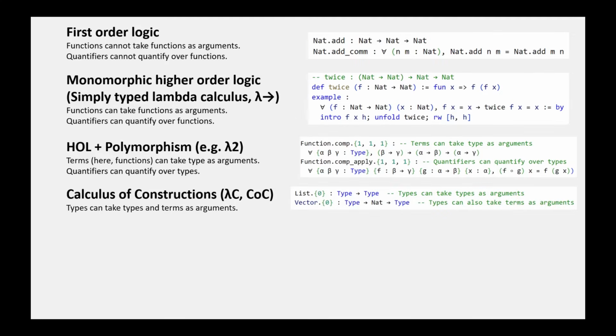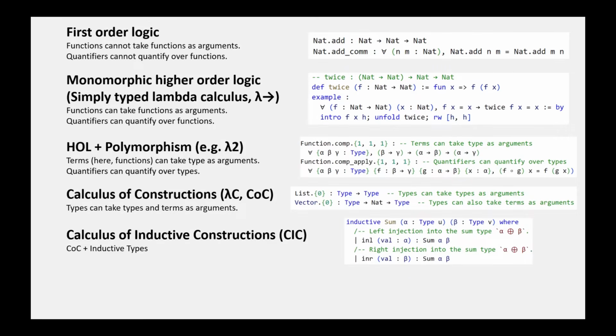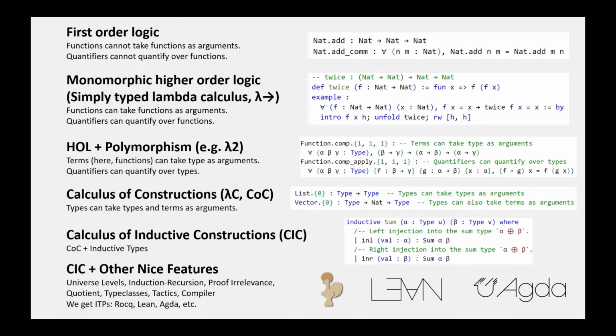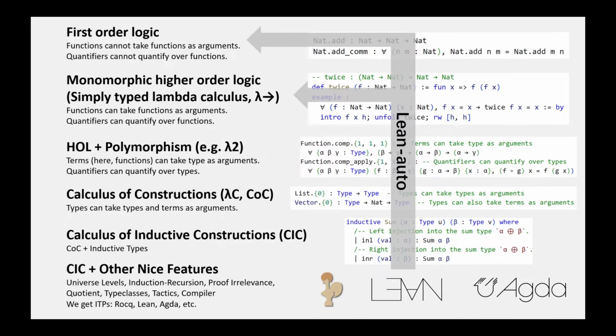If we further allow types to take types and terms as arguments, we get calculus of constructions. And if we add inductive types to calculus of constructions, we get calculus of inductive constructions. Finally, if we add other nice features such as universe levels, quotient types, and type classes, we get interactive theorem provers. And LingAuto translates from Ling to first-order logic and monomorphic higher-order logic.